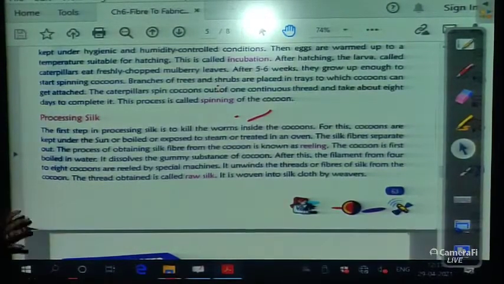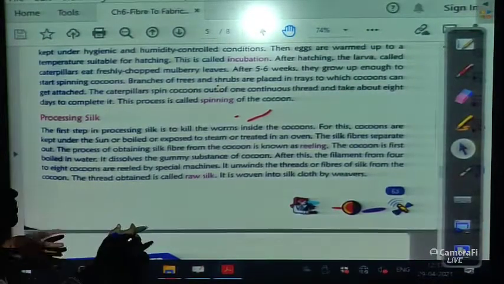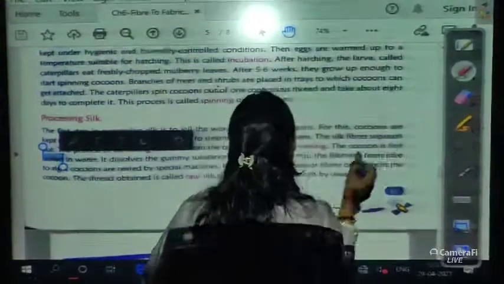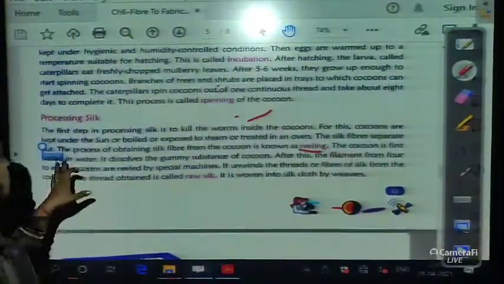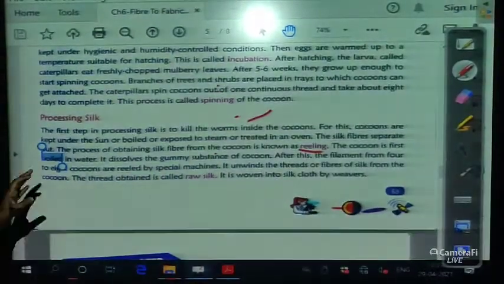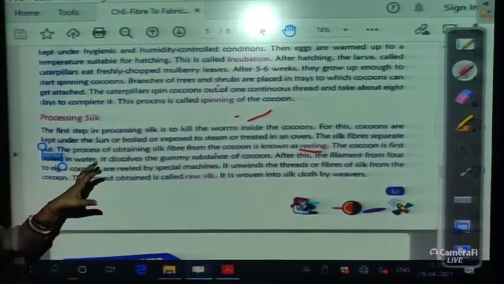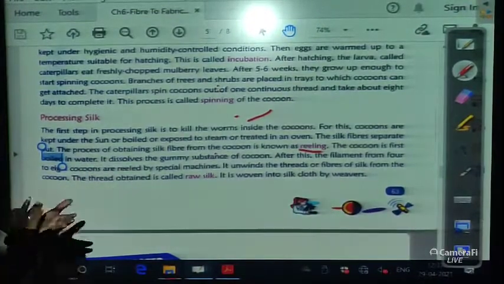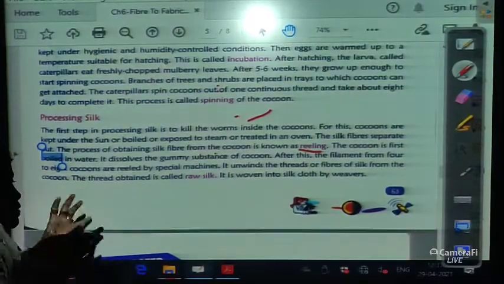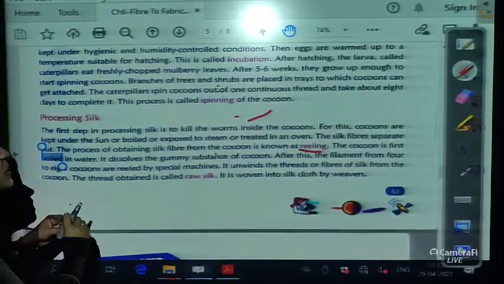Then the silk fibers are separated out, and the process of obtaining silk from the cocoon is called reeling. The cocoon is first boiled in water to dissolve the gummy substances of the cocoon, which dissolve in water when boiled, okay. After this, the filaments of 4 to 8 cocoons are reeled by a special machine.